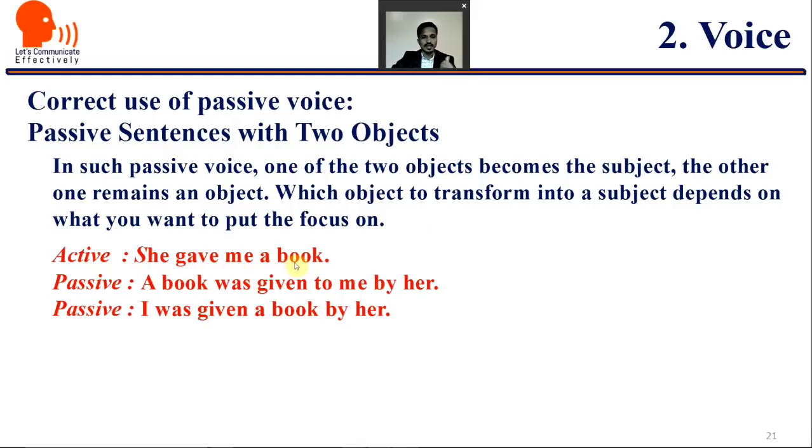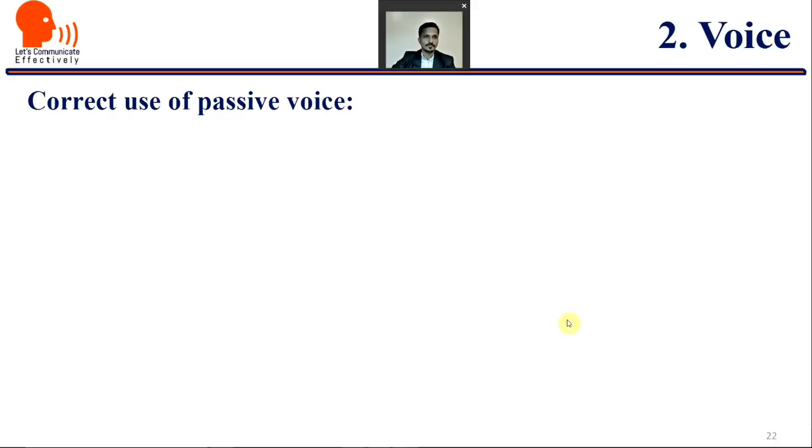She gave me a book. She gave me: one object, a book: another object. Now which you want to focus upon, depending on that the passive is done. So first, if I want to focus on the book, then the passive will be: a book was given to me by her. And the second is: I was given a book by her. It was no one else, but I was given a book by her.